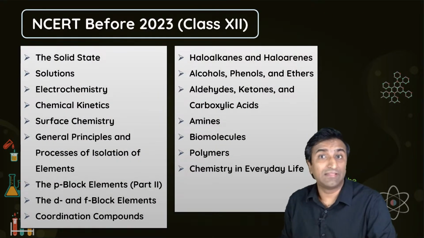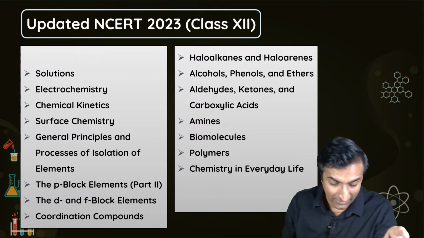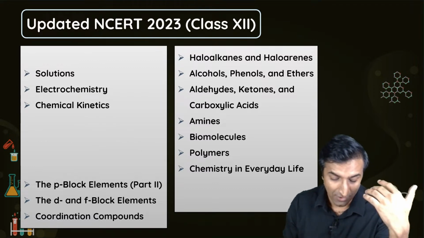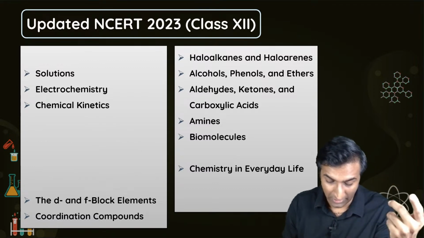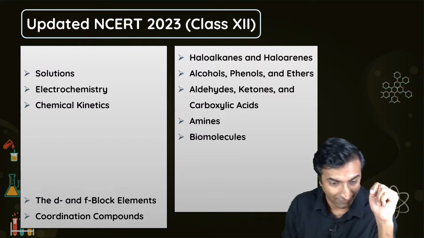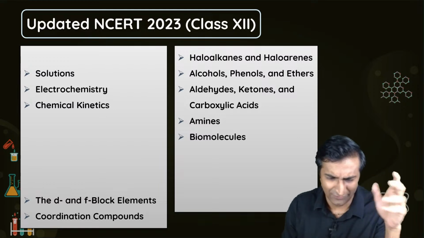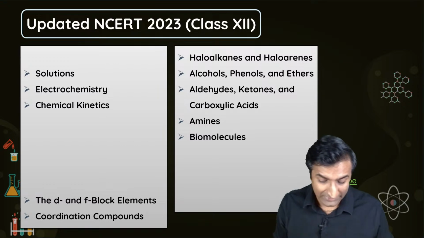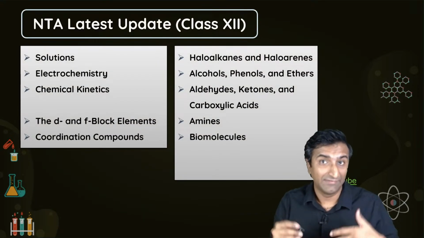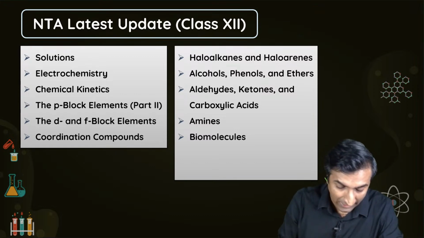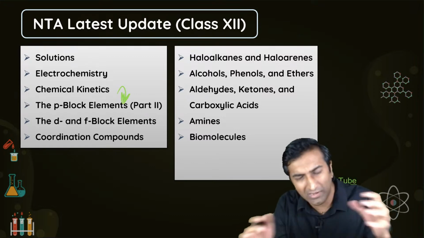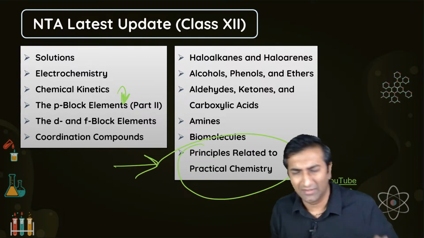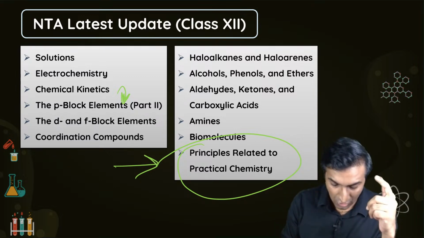Now what was in the NCERT of 12th grade? In the updated NCERT a similar thing happened. Solid state is gone, then p-block is gone, surface chemistry is gone, man, I like surface chemistry, and metallurgy is gone. The whole p-block is removed, and also polymers and chemistry in everyday life. So we'll do all of that. The reason I'm going through the NCERT first will be clear to you very soon, because you'll see that what the NTA said and what the NCERT said are quite similar. The main difference is that p-block elements came back in a small way. We'll talk about what kind of way. And one new thing was added, which is principles related to practical chemistry. Well, it's not new, because this is there in your lab manual.